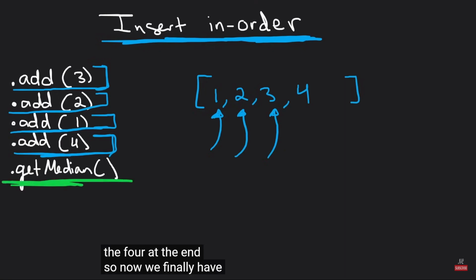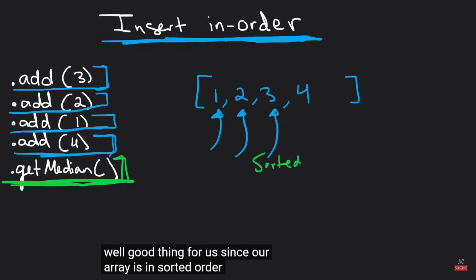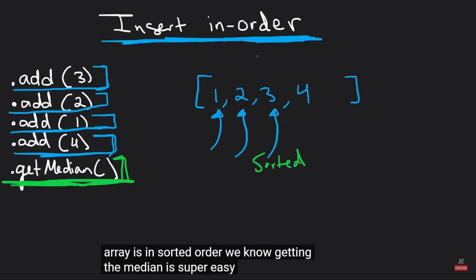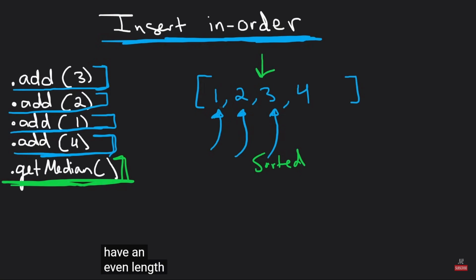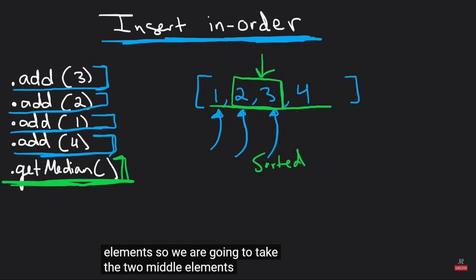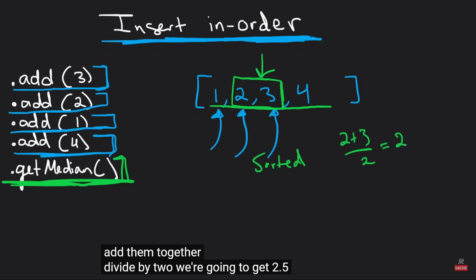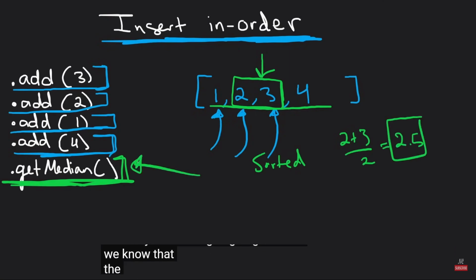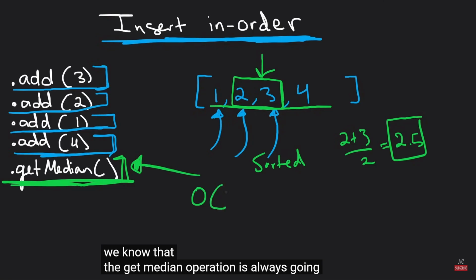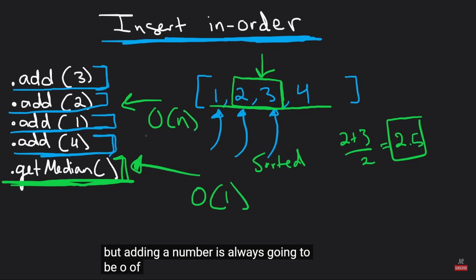So now we finally have a getMedian call. Well, good thing for us, since our array is in sorted order, we know getting the median is super easy. In this case, we have an even length list, right? We have 4 elements, so we are going to take the 2 middle elements, 2 and 3, add them together, divide by 2, we're going to get 2.5. So we know that the getMedian operation is always going to be O of 1, but adding a number is always going to be O of n.